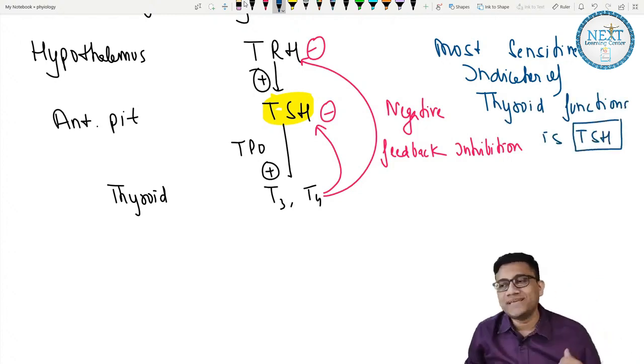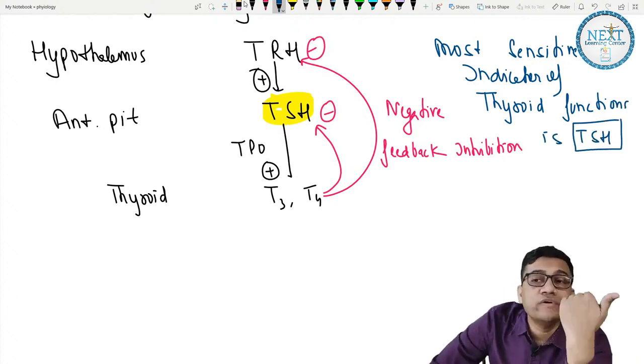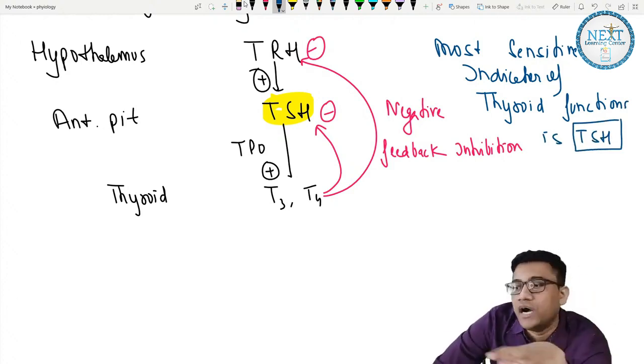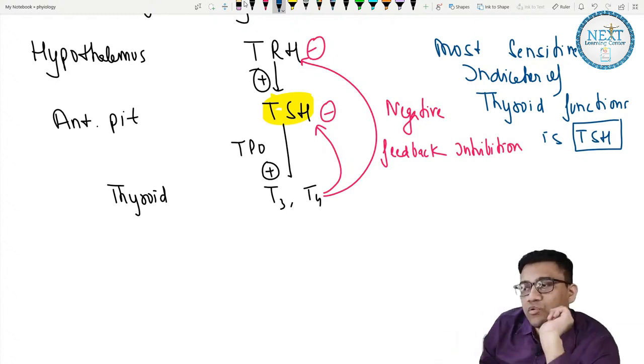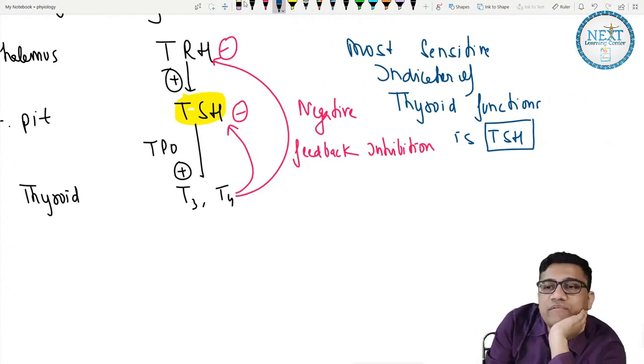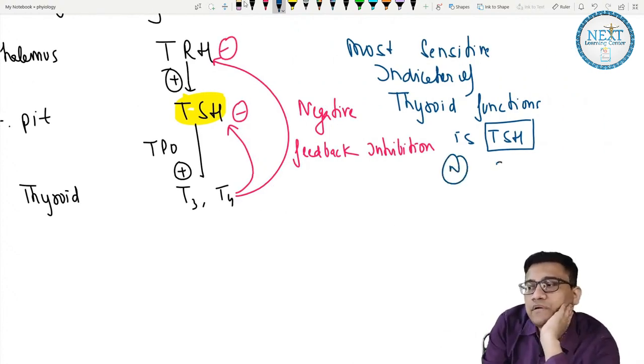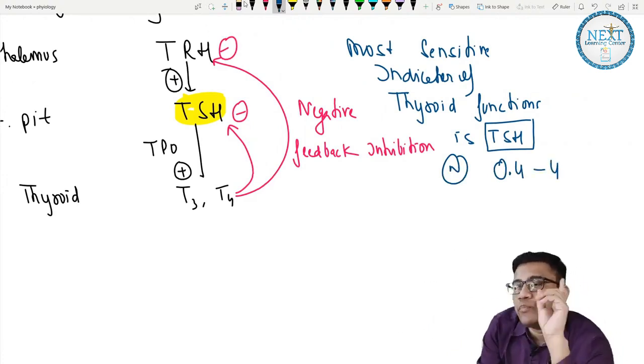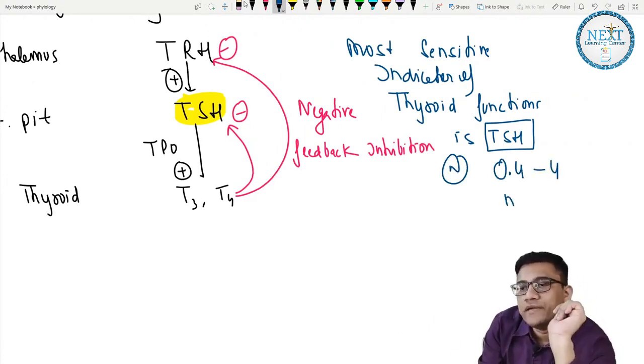Easy. So TSH. Now how do we use this TSH to diagnose the level? What is the range? First remember the normal value. Normal is 0.4 to 4. Remember 0.4 to 4. Clear? It is milli international unit per liter.